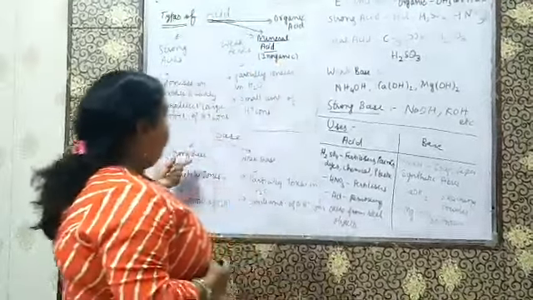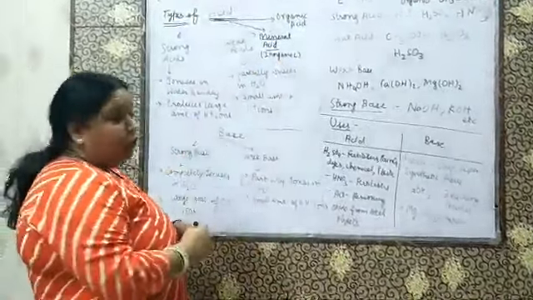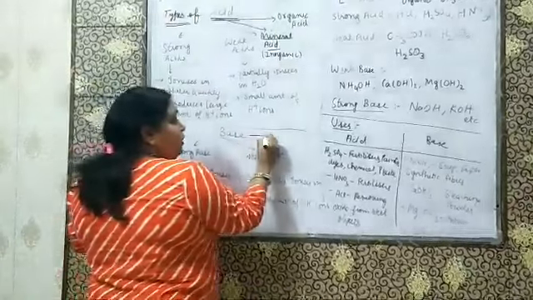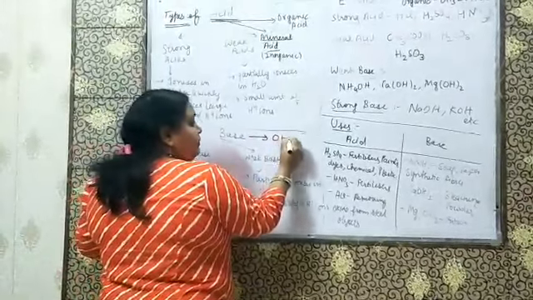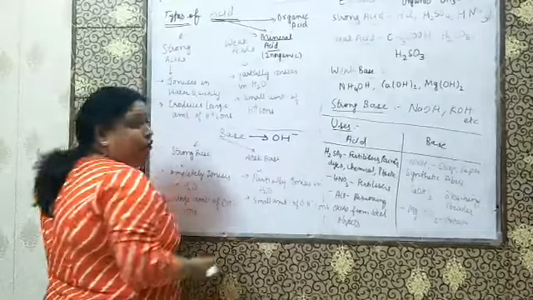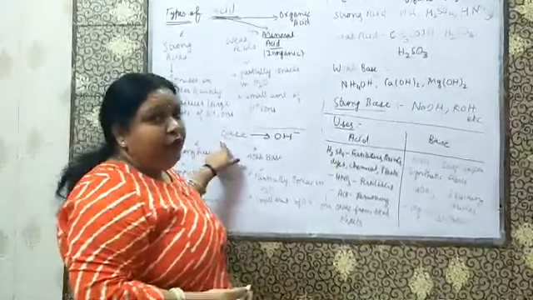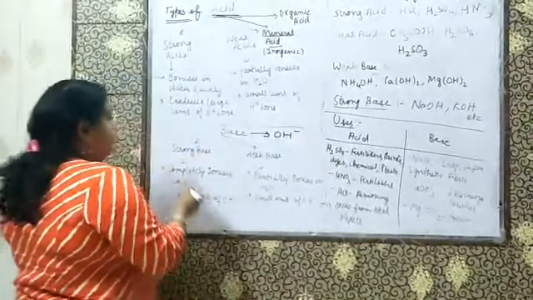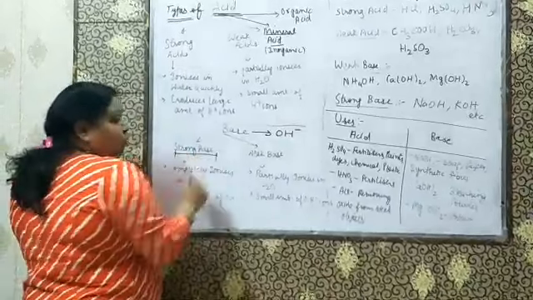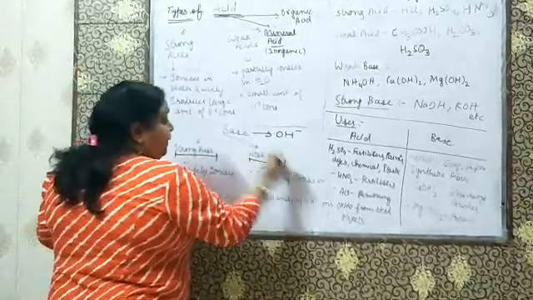Now come to base. We know that a substance which produces OH minus ions when dissolved in water is considered to be a base. We have two types: strong base and weak base.